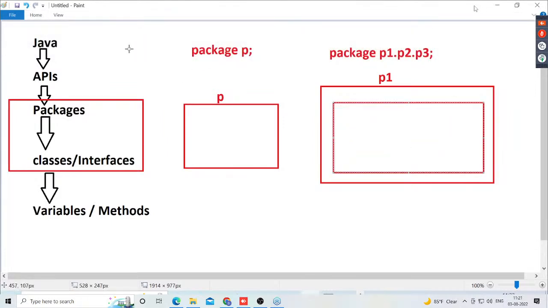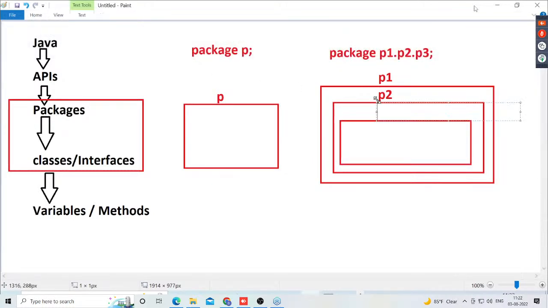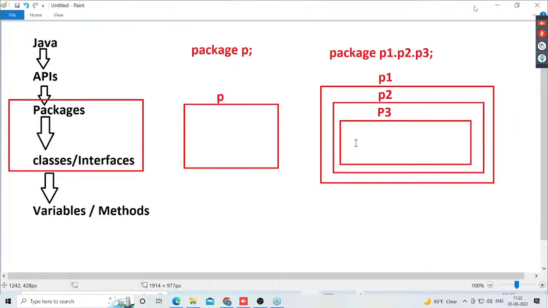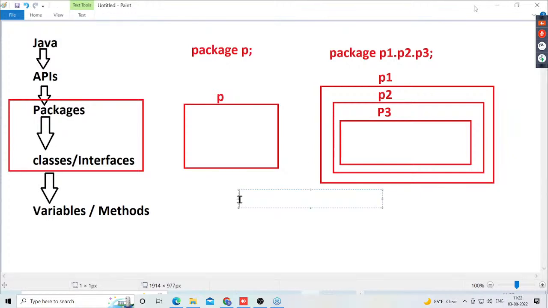Now this is P2. Inside this P2, there is another package, P3. So P3 is a child package to P2, and P2 is a child package to P1. Am I right or not? That's why if you want to refer to this package structure programmatically, we write P1 dot P2 dot P3. Sir, all of you are getting my point or not? Okay, fine. Now this is about the declaration of packages clearly.